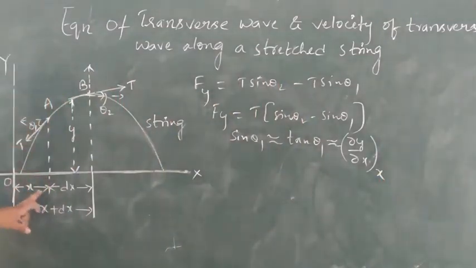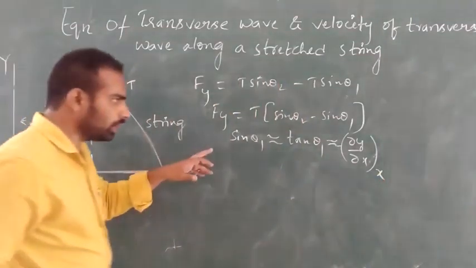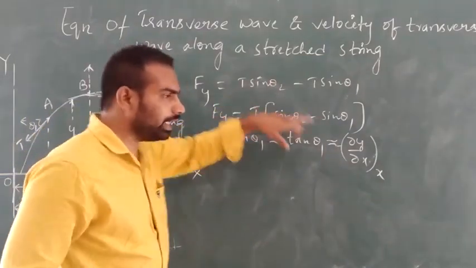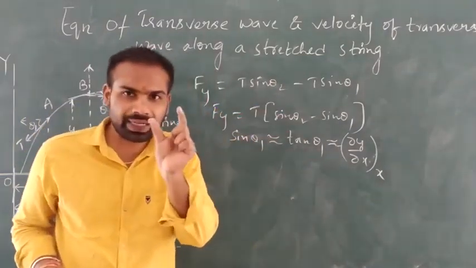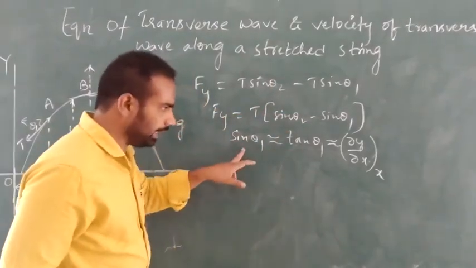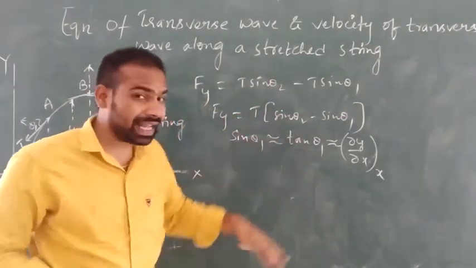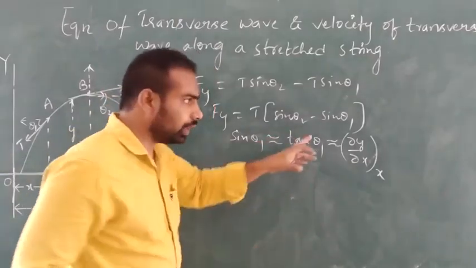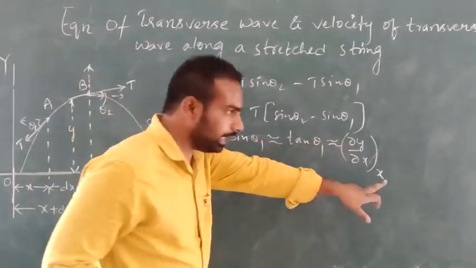Because theta 1 and theta 2 are very small, we can write sin theta 1 as tan theta 1, which is the slope dou y by dou x at x.